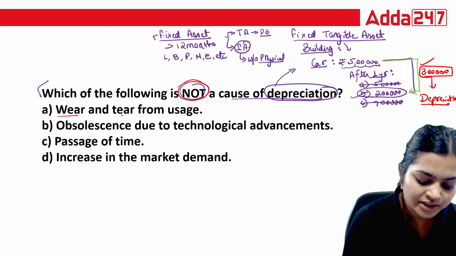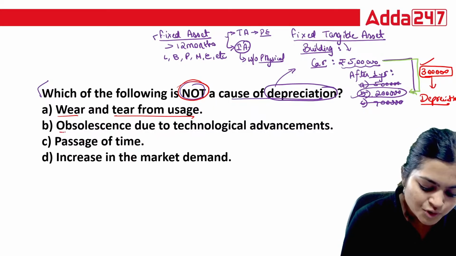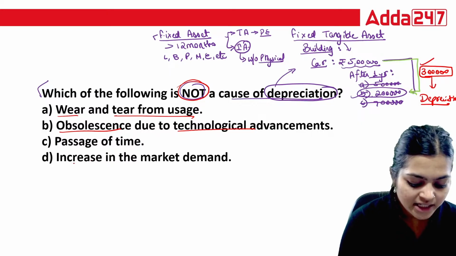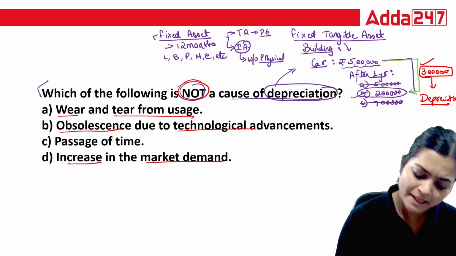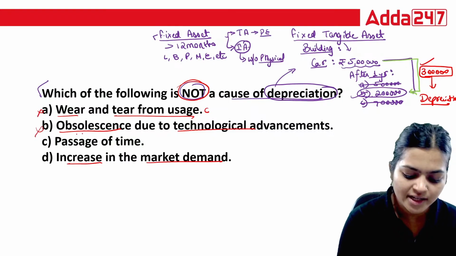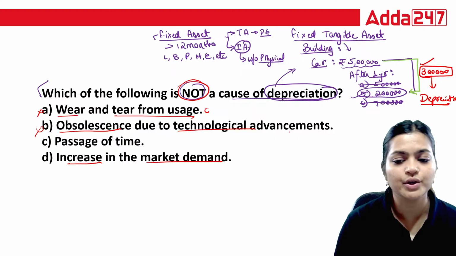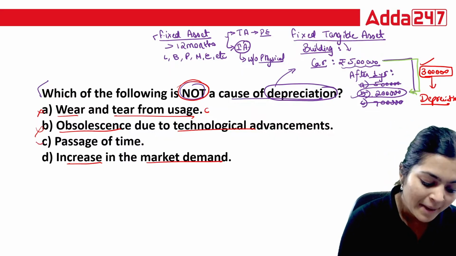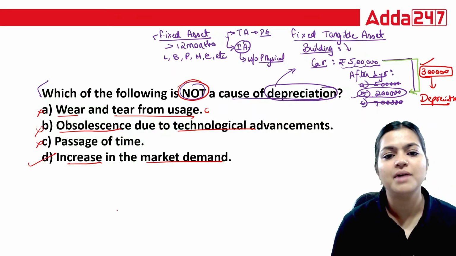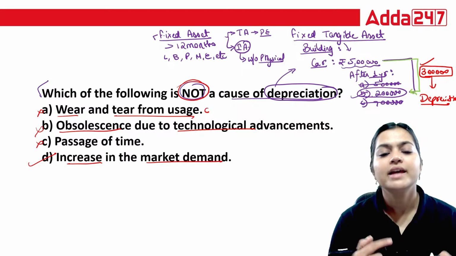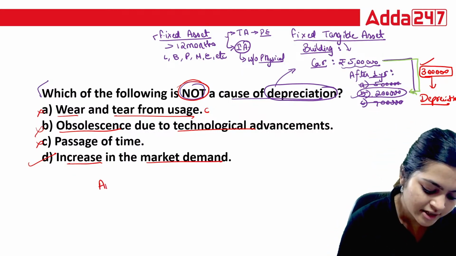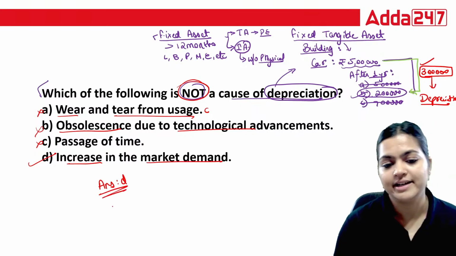A, wear and tear from usage. B, obsolescence due to technological advancement. C, passage of time. D, increase in the market demand. Wear and tear is a cause, so this is not your answer. Obsolescence due to technological change is also part of depreciation. Passage of time is also part of depreciation. But an increase in market demand will increase the price of that product. So answer D is your correct answer.